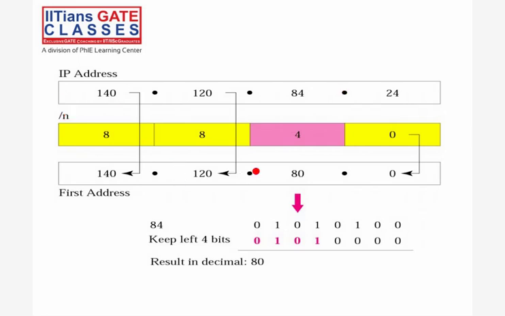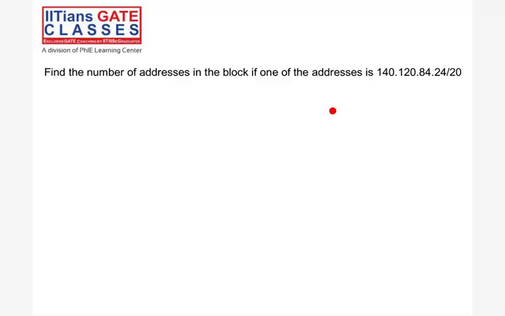Now, find the number of addresses of the block if one of the addresses is this one. The same IP again, the first IP you got, right? Now I'm asking the number of IP addresses in the block if one of the addresses is this one. You have to tell the number of addresses in the block. How many?